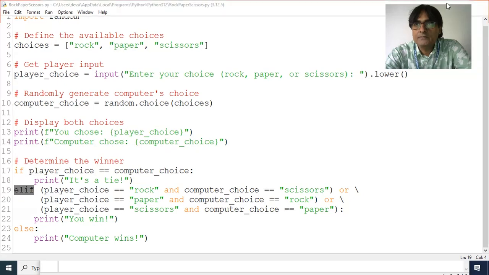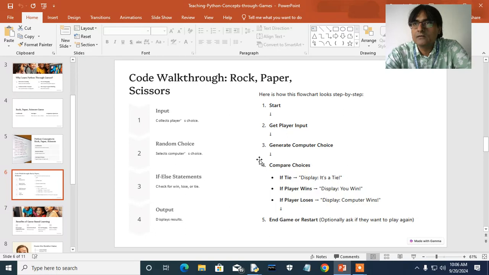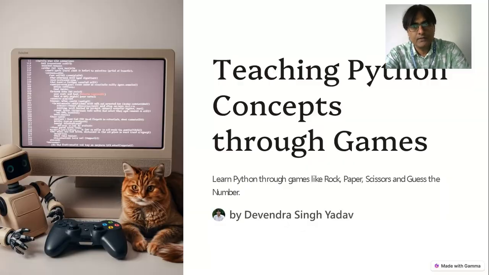Now let's see, we can make it more interesting. So what are the benefits of game-based learning?